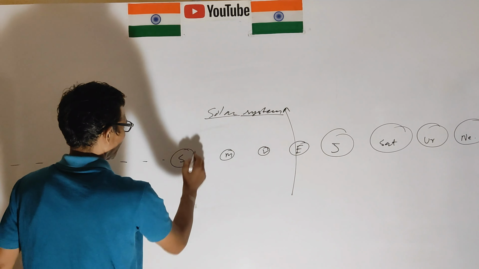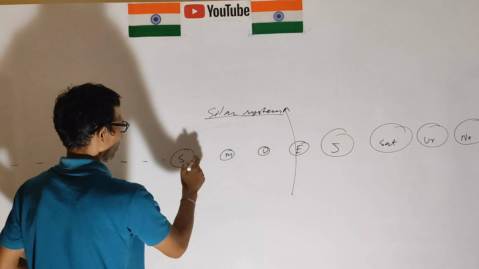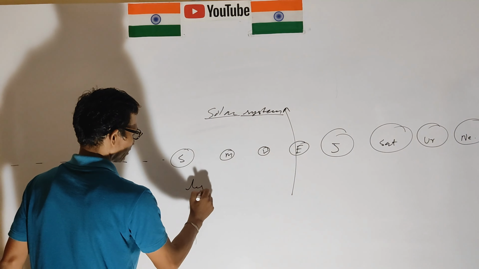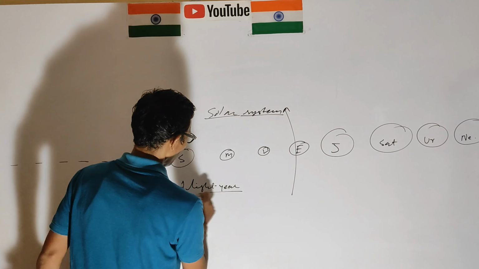This is the galaxy, part of the galaxy, and this is called the solar system. The light year. What is a light year?